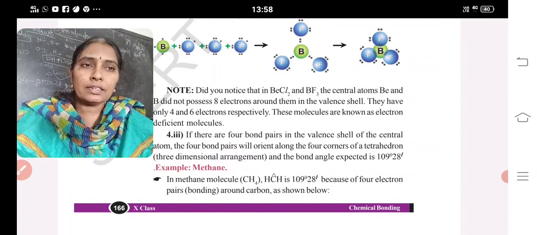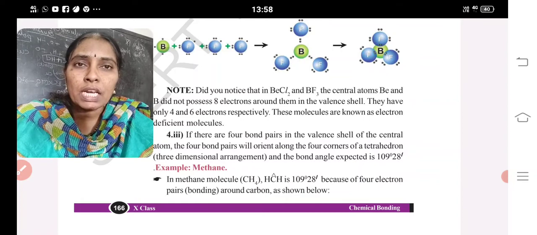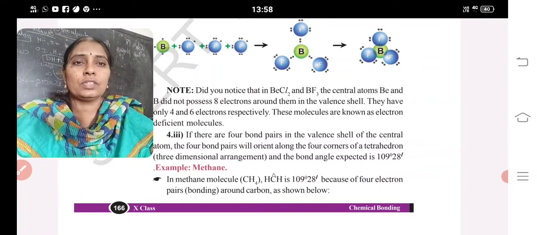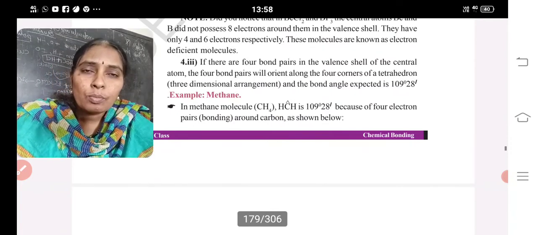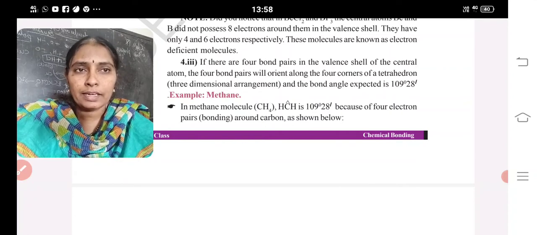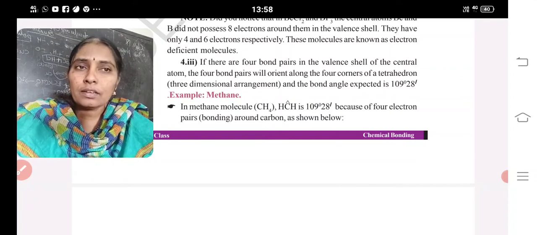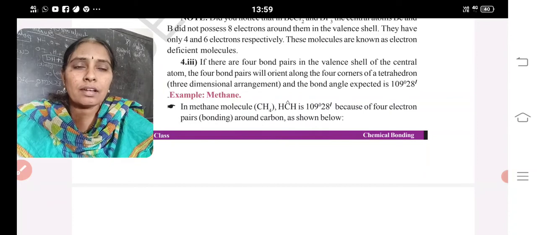then the angle will be tetrahedral and the shape will be tetrahedral. The angle is 109 degrees 28 minutes. How am I reading? 109 degrees 28 minutes. Example, methane. Methane formula CH4. CH4. And how will they write? Hydrogen, carbon, hydrogen, and so on. What is the angle? 109 degrees 28 minutes. What would be their shape? Tetrahedral.